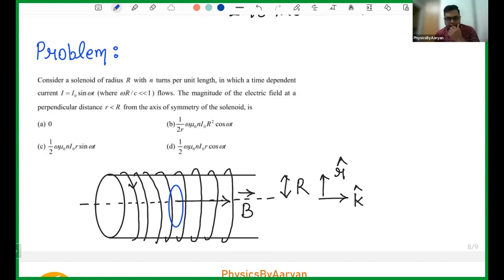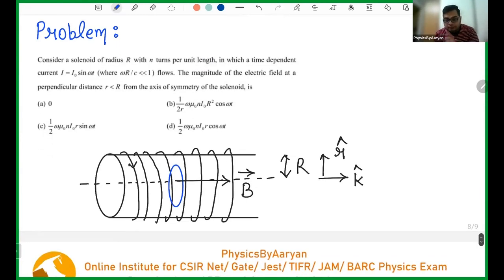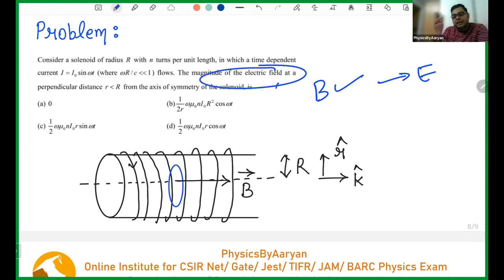Okay. So I have a solenoid which has a radius capital R. And this solenoid has n number of turns per unit length. And the current through this solenoid is changing with time. If the current is changing with time, it means the magnetic field is changing with time. And if the magnetic field changes with time, we get an electric field. And that is what he is asking: if the current is changing with time, what is the magnitude of the electric field that will be produced?